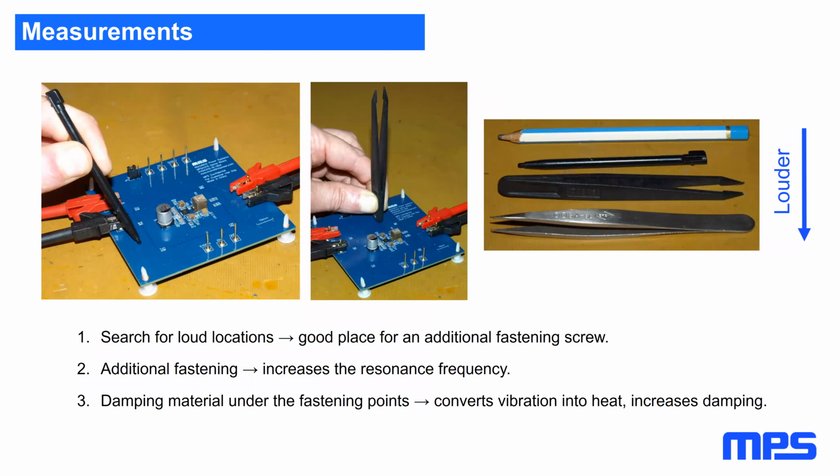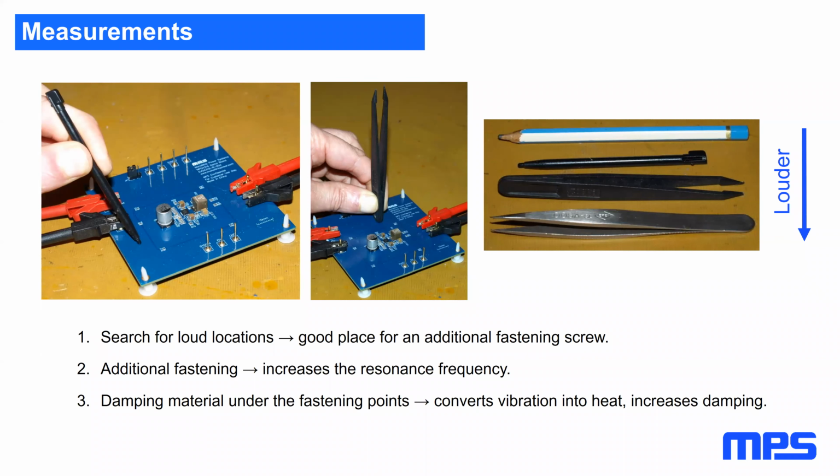The measurements can be done with different things. You can use a pencil, a plastic stick, a plastic tweezer, or the metal tweezer when you don't touch the hot wires. First, search for loud locations. A loud location is normally a good place for an additional fastening screw, because it damps the movement on that point.